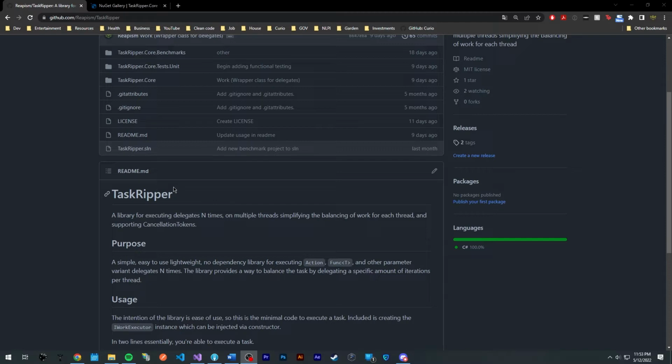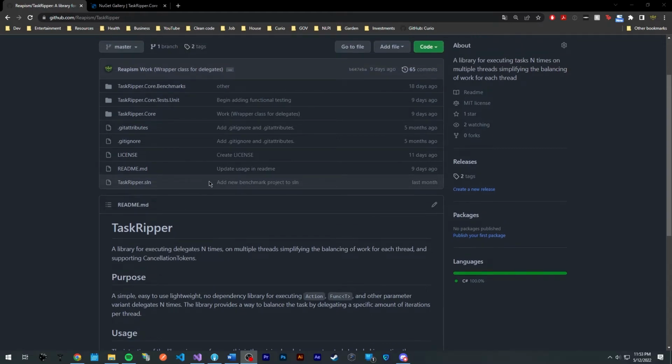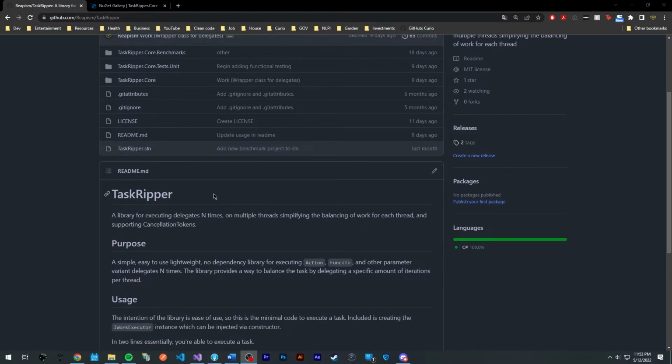But aside from all that, guys, if this is your first time tuning in to the TaskRipper, I would love to present it to you guys. Essentially, it's an open source library that helps you execute delegates n times. And what it does is it helps you multi-thread the execution of these delegates on multiple threads and simplify balancing the work for each thread. And that's a huge thing.